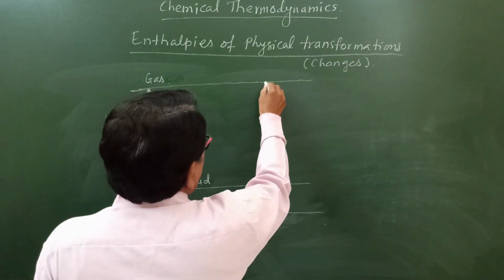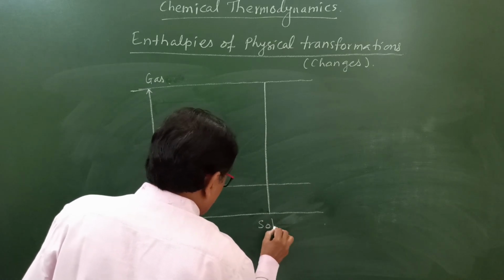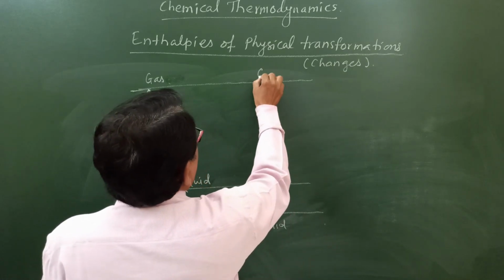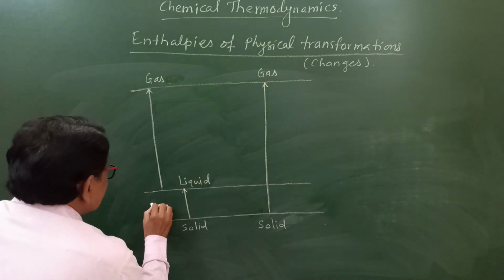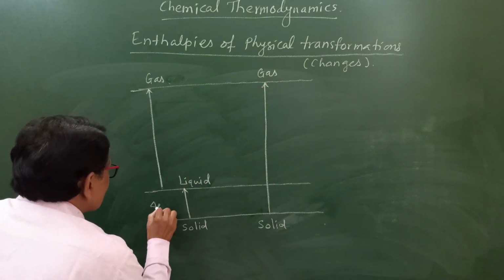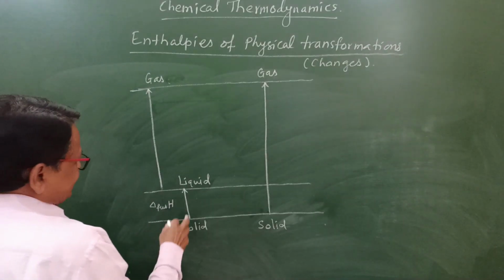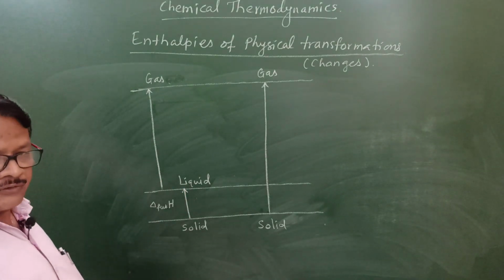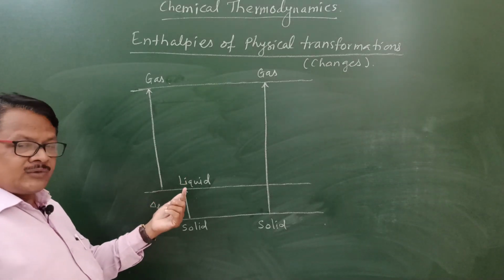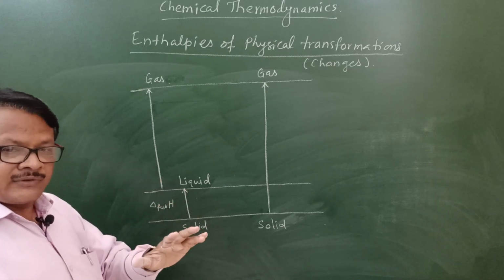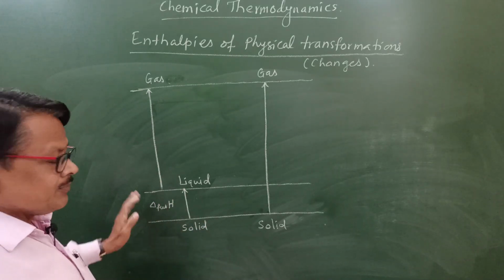And here we can convert this directly from solid to gas. Solid to gas. Here it is called the enthalpy of fusion, delta H fusion. When 1 mole of solid substance is converted into its liquid state at constant temperature and pressure, the enthalpy change taking place is called the enthalpy of fusion.